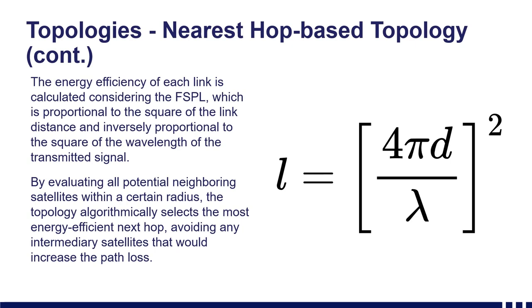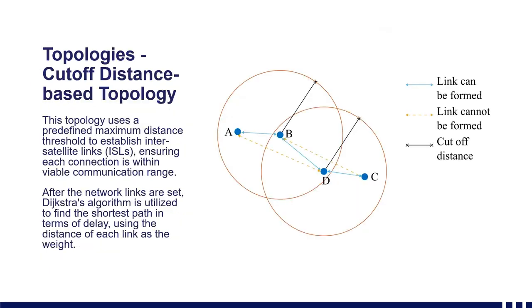To further explain, consider a direct link. If the length of the link is doubled, the required transmit power to maintain the signal quality quadruples. This is owing to the free space path loss. This rapid acceleration of power highlights the critical energy efficient approach of the nearest hop topology. And to introduce the cutoff network topology,